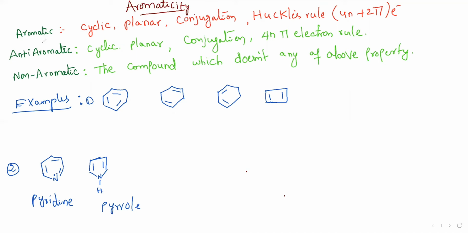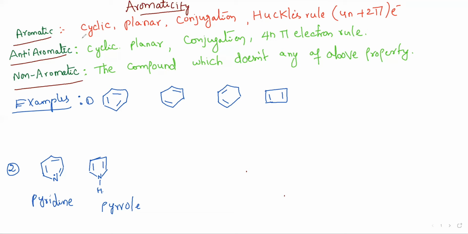So benzene and benzenoid heterocyclic organic compounds are mainly classified into these types: aromatic, anti-aromatic, non-aromatic. Aromatic is not only related to smell. Aromatic compounds are the compounds which satisfy these conditions: the compound should be cyclic, planar, conjugated, and it should also obey Huckel's rule, which is the 4n plus 2 pi electron rule.